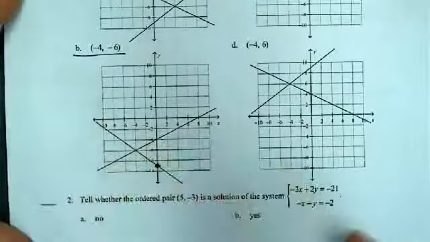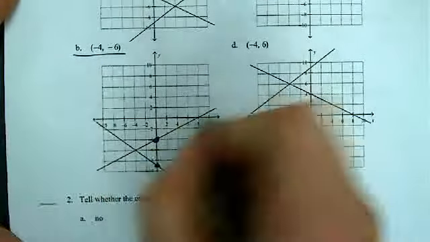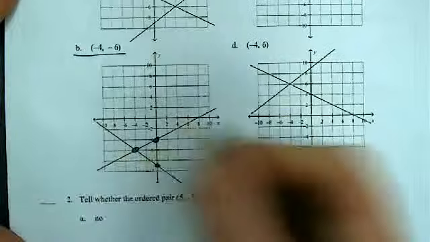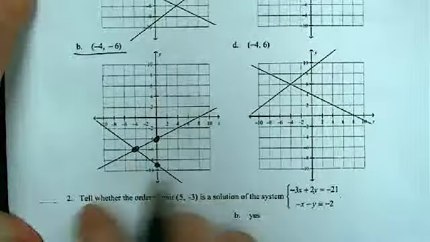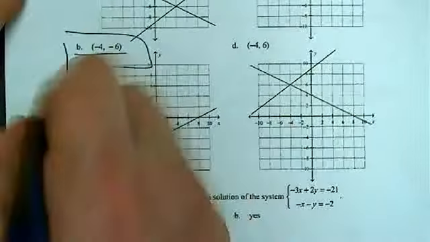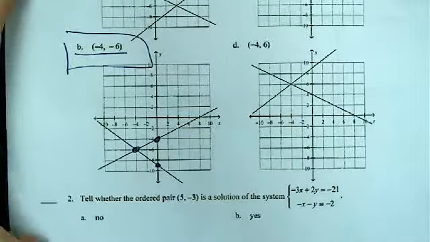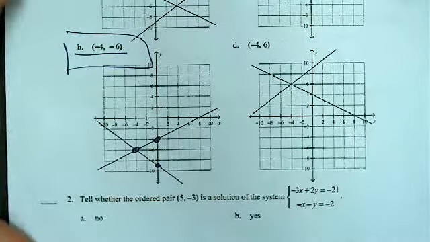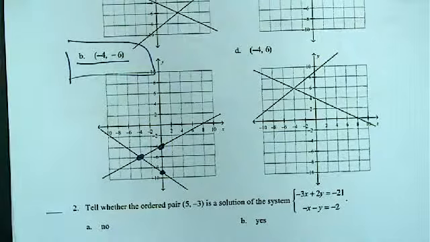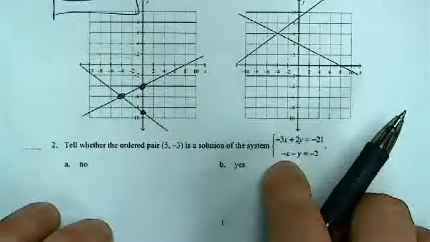So again, when I go to graph it, this graph down here, here's my intercept of negative 4 and a slope of a half. So this must be the one graph that shows those two lines that therefore intersect there. My answer is B. And you could do this a couple of different ways, but when it says solve by graphing, the objective is to draw the two graphs and see where the lines intersect. Number 2, tell whether the ordered pair is a solution to the system.